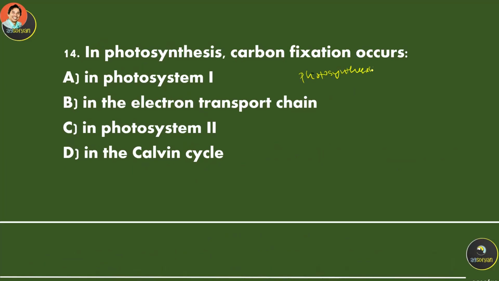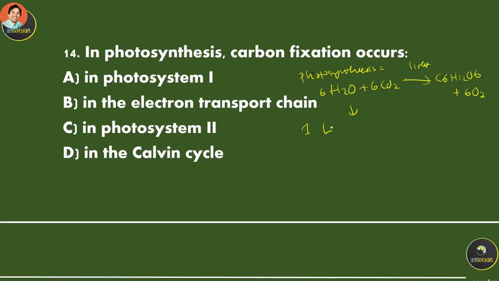Let's say the formula first. 6 water plus 6 carbon dioxide, with light or photon, produce the glucose plus 6 oxygen, right? That's the main formula. And it has two steps.